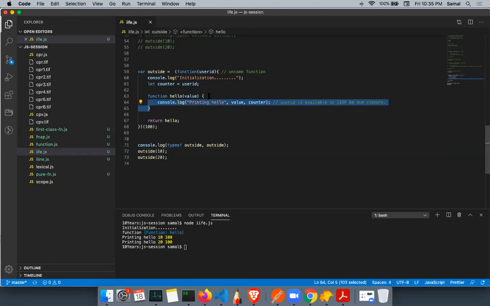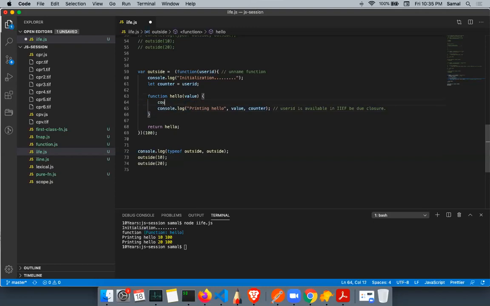So I will say counter equals counter plus 10. I'm not returning anything, I'll just print counter here also. Now if I run this,